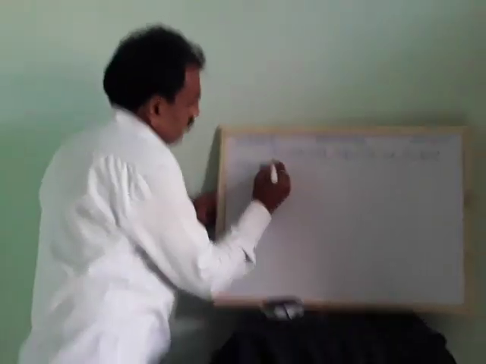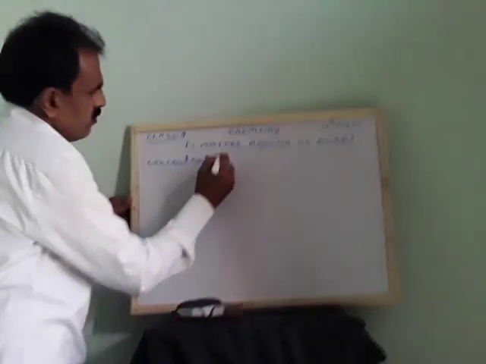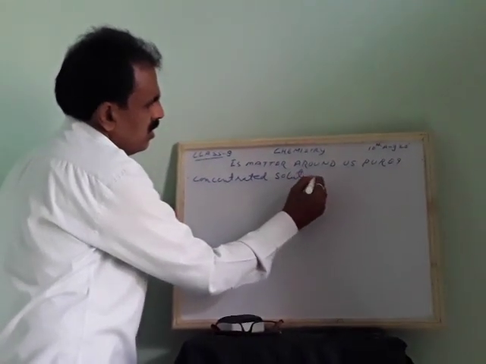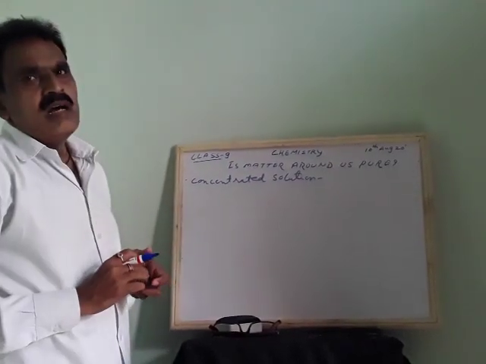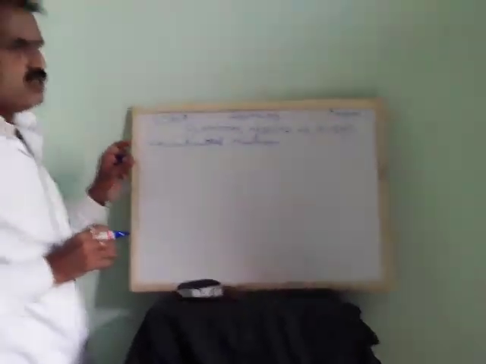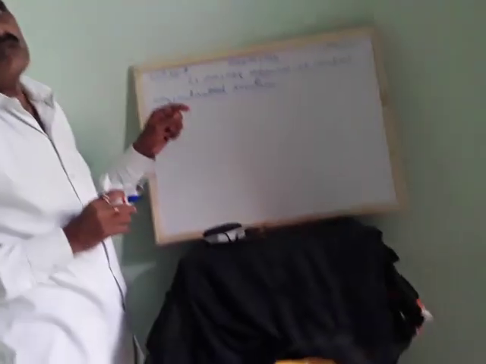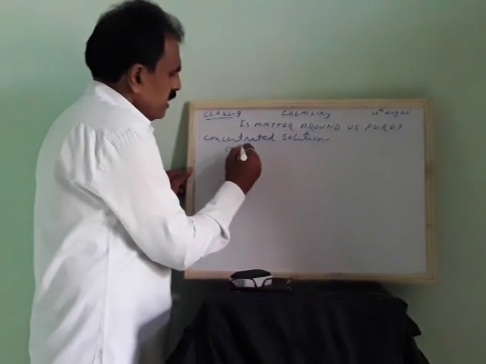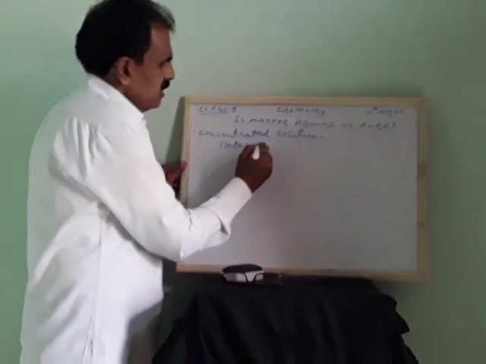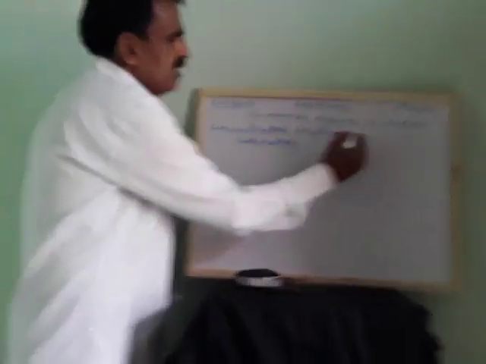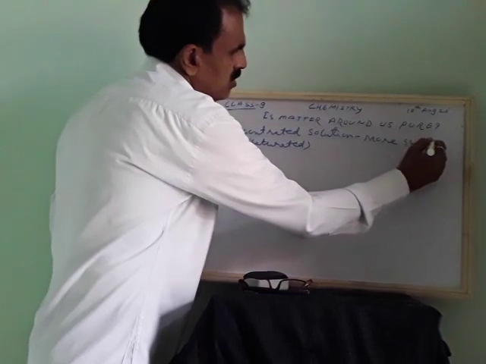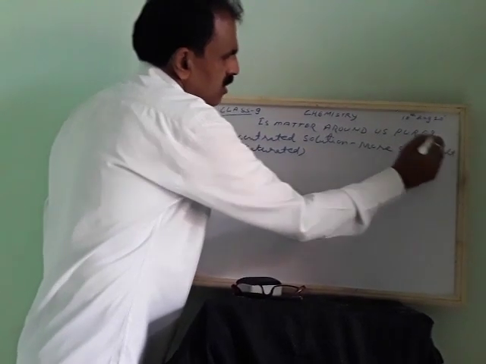Concentrated solution: a solution in which no more sugar or salt can be added is called concentrated. These are also called saturated solutions. In this, we cannot add more sugar or salt after a particular while.